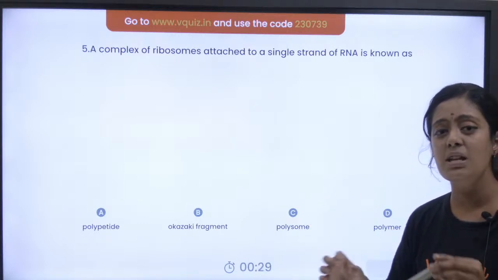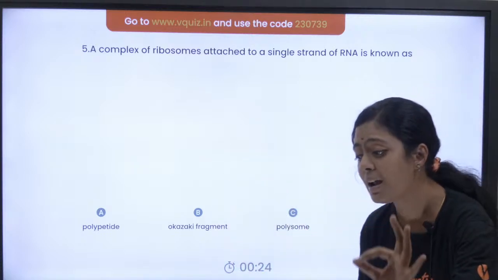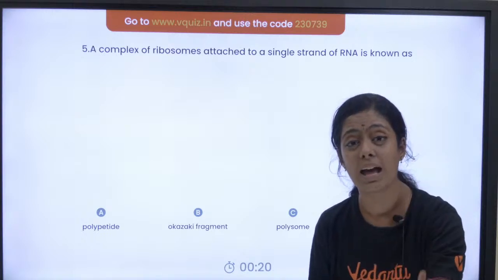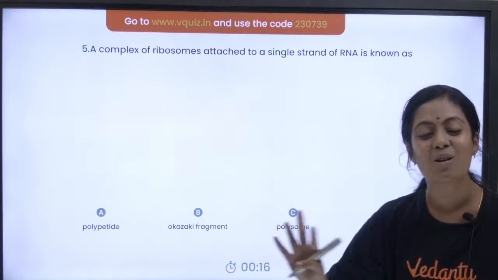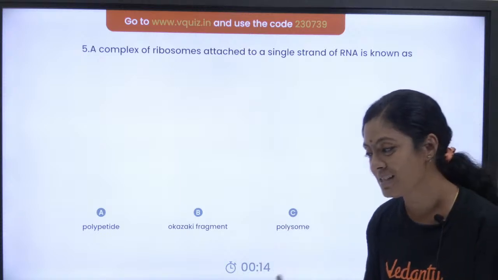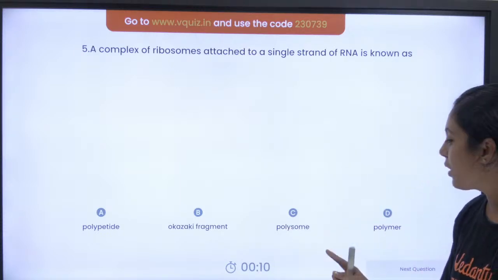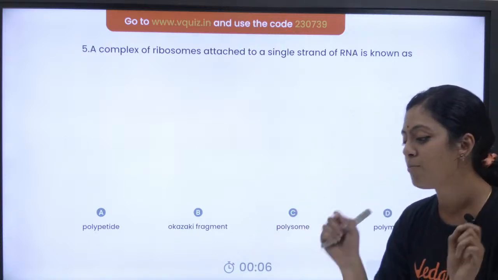So what is this polysome? It is an mRNA bound by ribosomes. Where are polysomes present? Polysomes are present only in prokaryotes. That means they are present only in bacteria. Eukaryotes la polysome kidaiyathu, pasangla. That is something you will learn from this one question. So polysome is the right answer, and polysome is present only in prokaryotes.